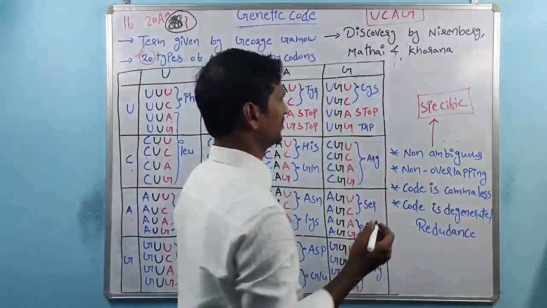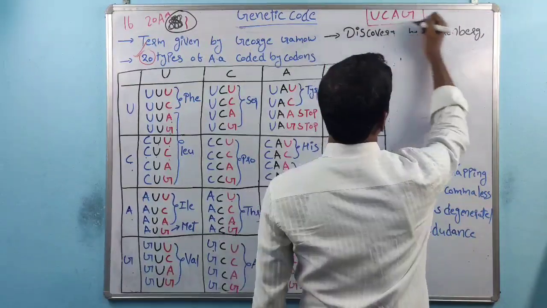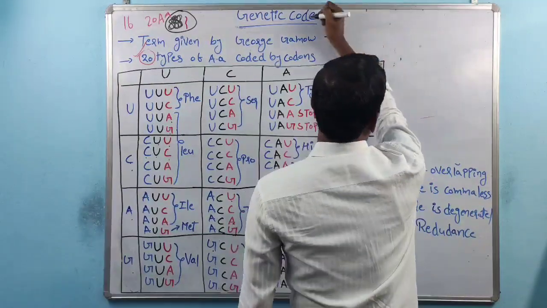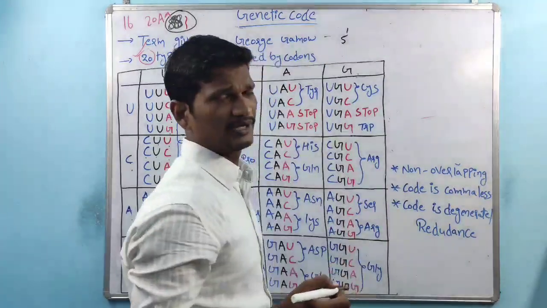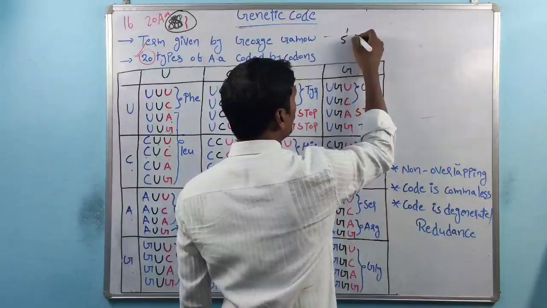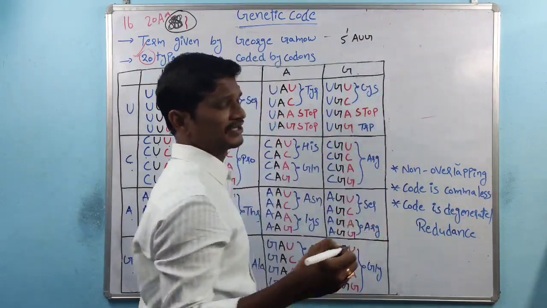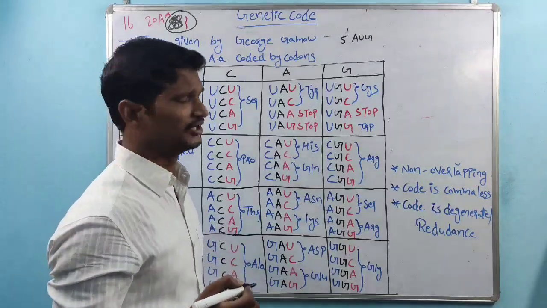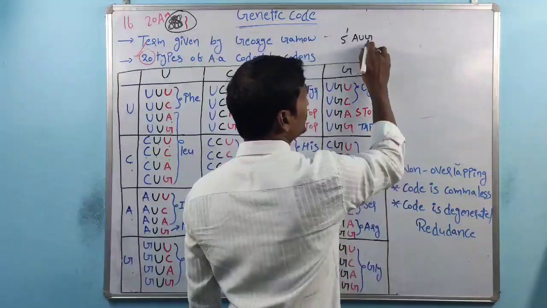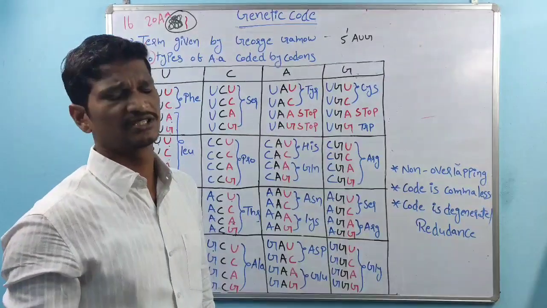And non-overlapping. Here, one of the best examples is, this is the 5' end, right? So in all the cases, every mRNA contains the very first codon as AUG, the initiation codon, either in prokaryotic cells or in eukaryotic cells, right?